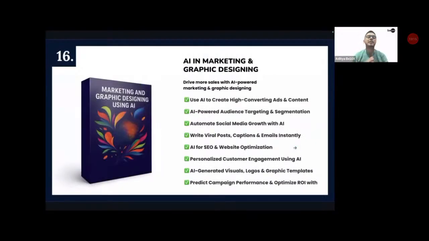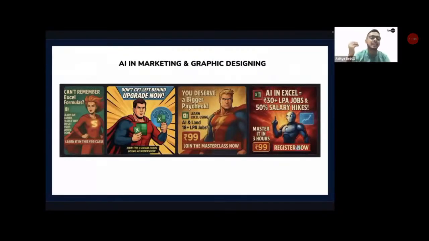After that, the 16th module is going to be all about marketing and graphic designing. Yes, UI, UX designing, marketing, graphic designing, digital marketing, everything you can do with the help of AI in a 10x manner. So that is what we learn in the 16th module, via which you can make creatives like this in a jiffy. So that is what you'll be able to do.